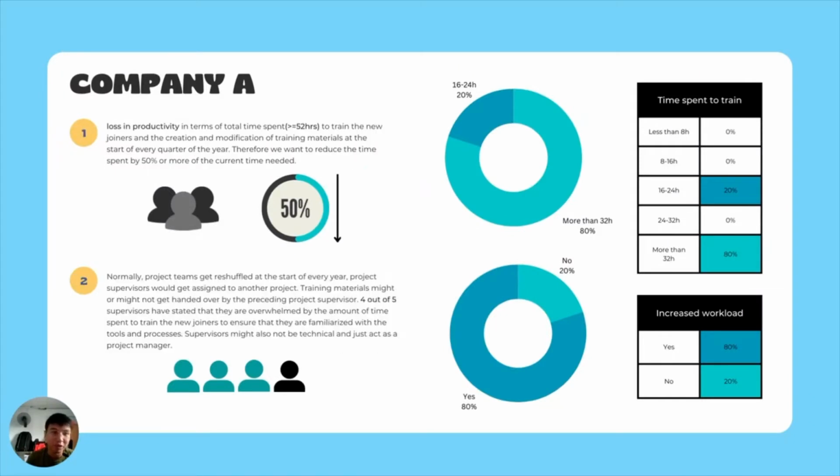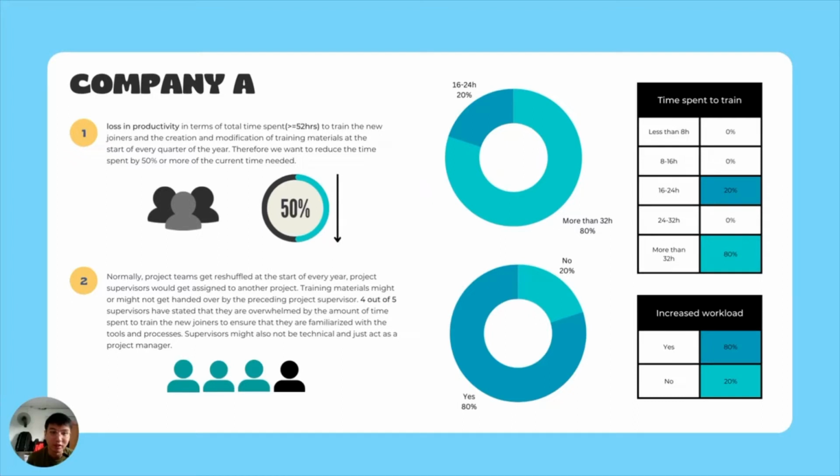So for the first point, it is our problem statement. Apparently there is a loss in productivity in terms of the total time spent, which is more than or equal to 52 hours just to train the new joiners, as the supervisors have to prepare the training materials at the start of every quarter of the year. Hence, in this presentation, we want to reduce the time spent by at least 50%.